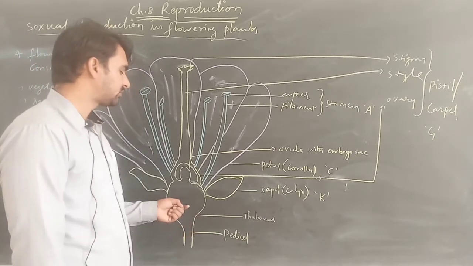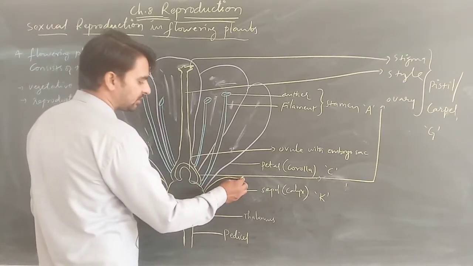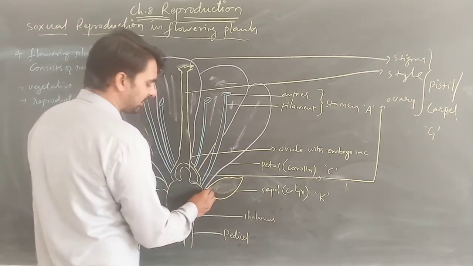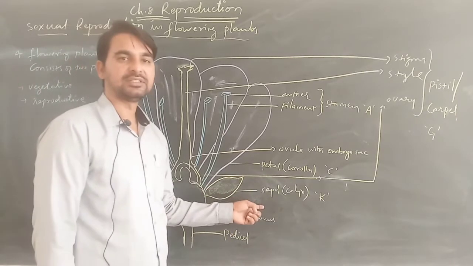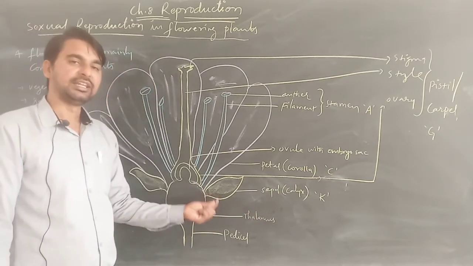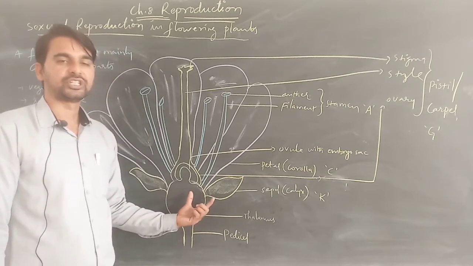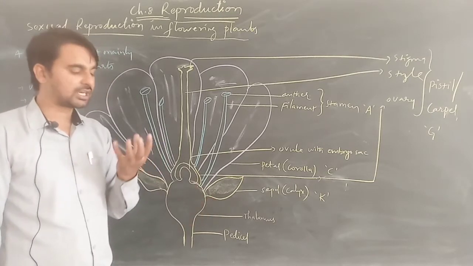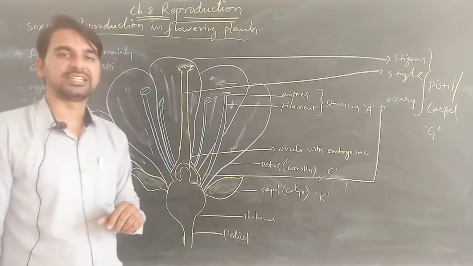Now on this thalamus we can see some light green, leaf-like structures referred to as sepals or calyx. These smaller green leaf-like structures cover the flower during the initial stages of its development.